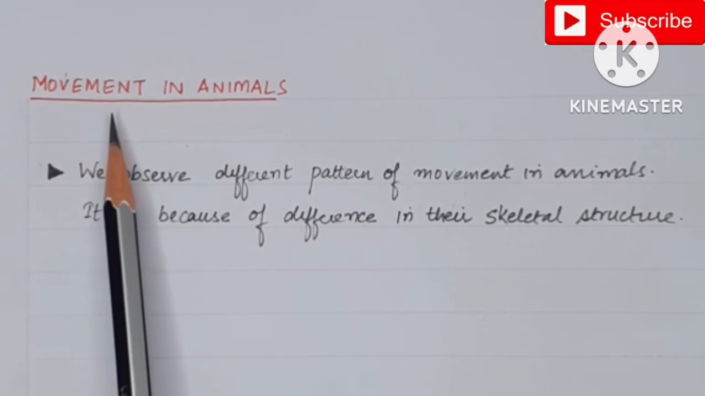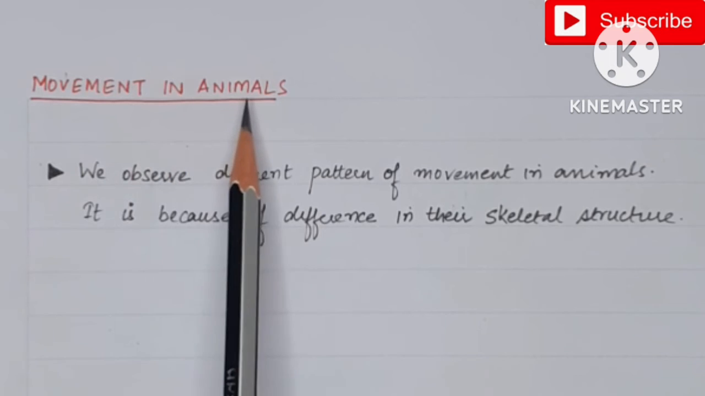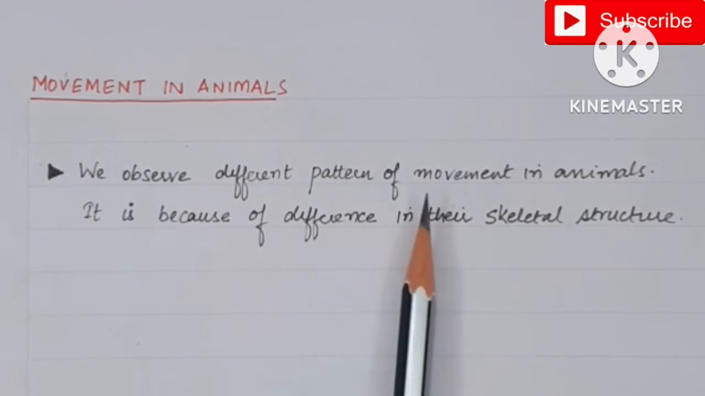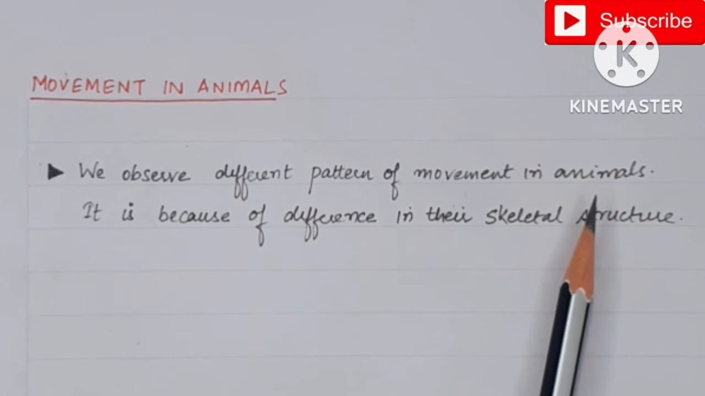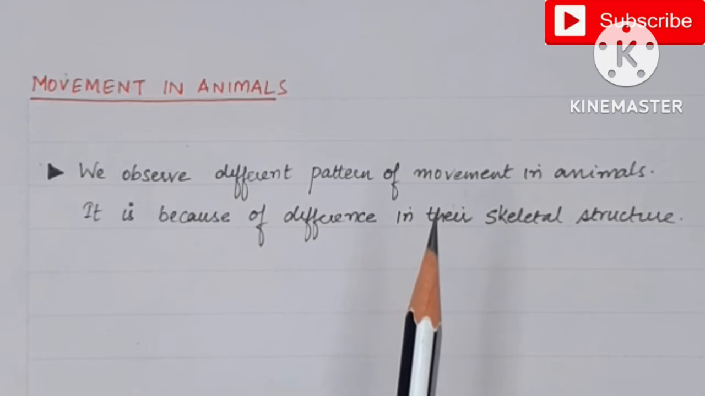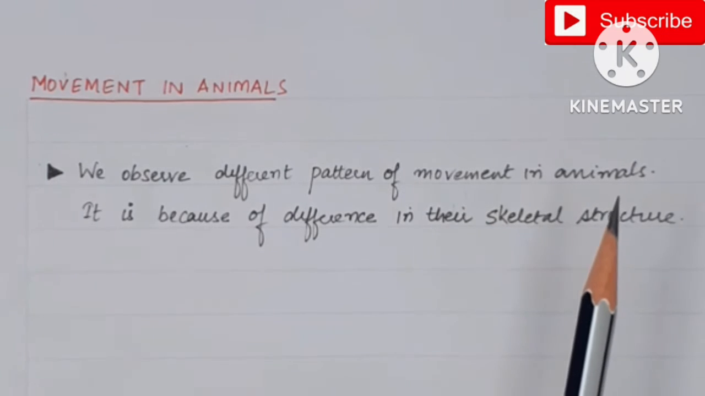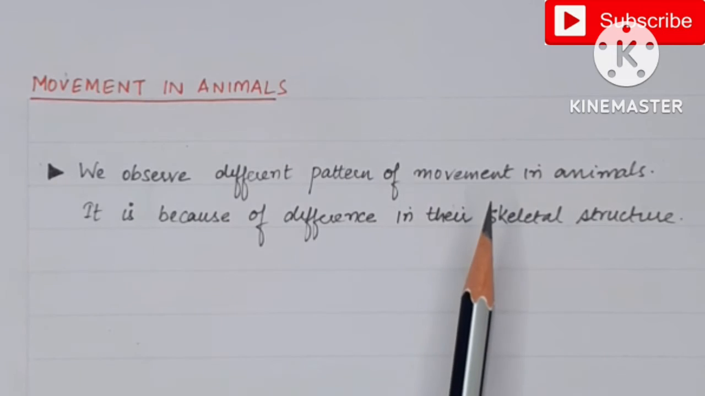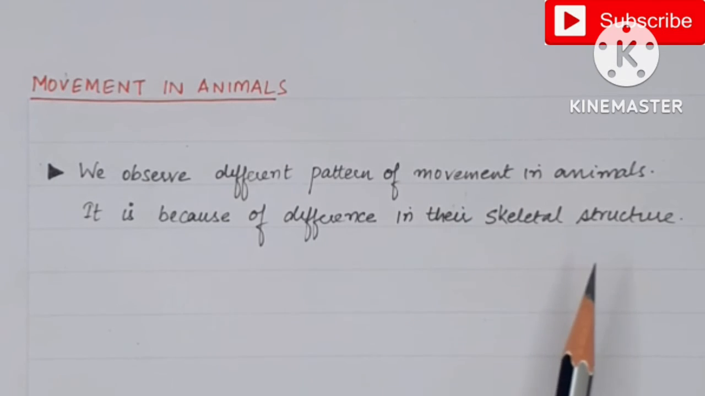Now let us move on to the last part of this chapter, that is the movement in animals. So what do we observe? We observe different patterns of movement in animals. Some animals move by walking, some creep, some move by flying, some move by swimming in the water. This difference in movement is basically due to the difference in their skeletal structure.